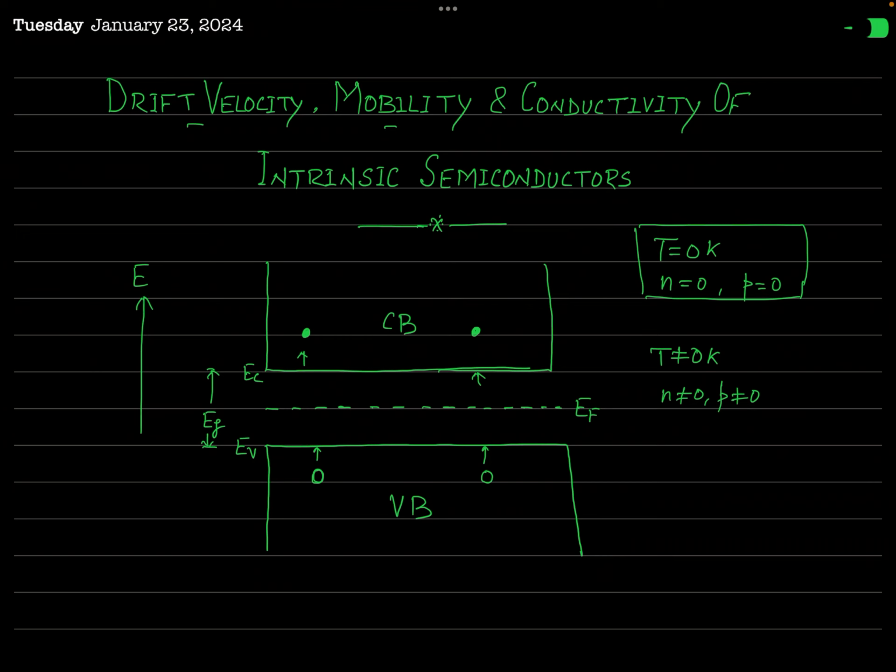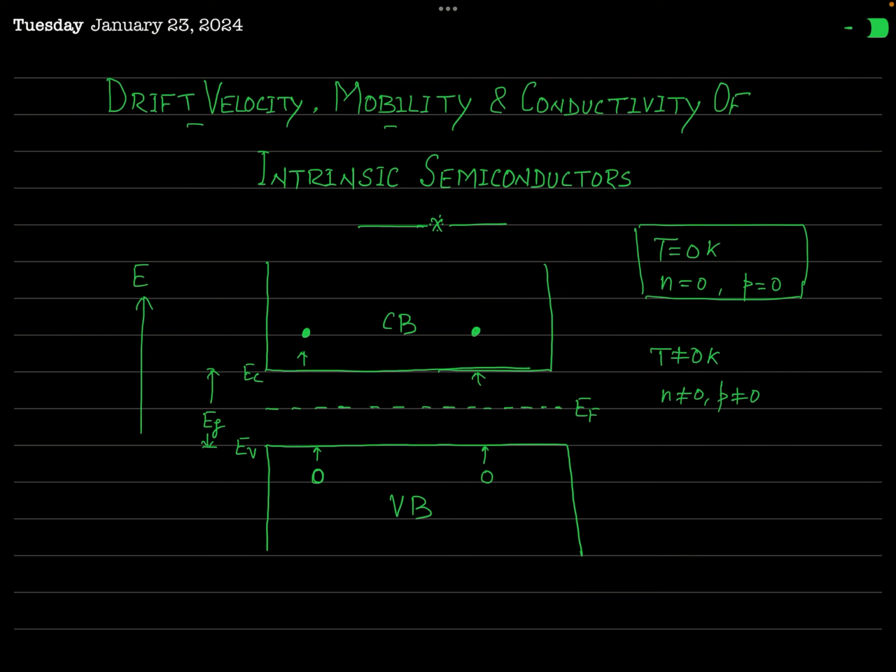But these electrons and holes in the conduction band and valence band, in the absence of any external electric field, actually have random motion. Okay? They behave like just free electrons and free holes, and so their motions are random. And if electrons move randomly in the conduction band, they will constitute no electric current. Similarly, if holes are moving randomly in the valence band, then there will be no electric current due to this random motion of the holes too.